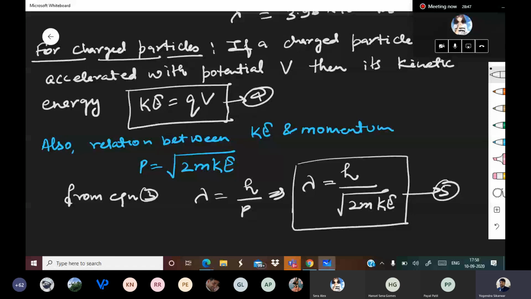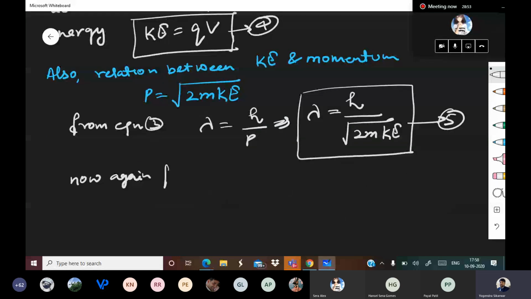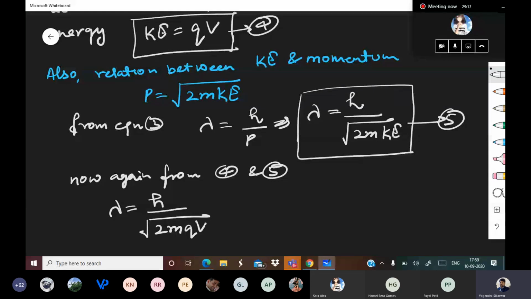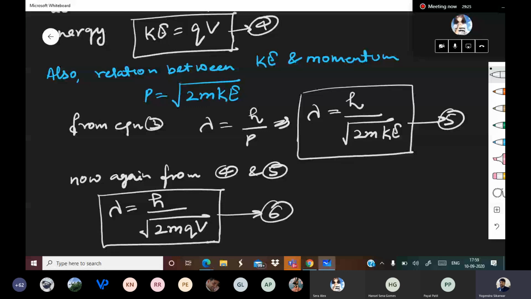Now again from 4 and 5, lambda is equal to h upon under root of 2m, and in place of KE we are putting qv. So lambda is equal to h upon under root of 2mqv, and this is equation number 6.